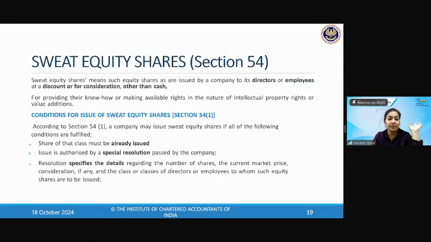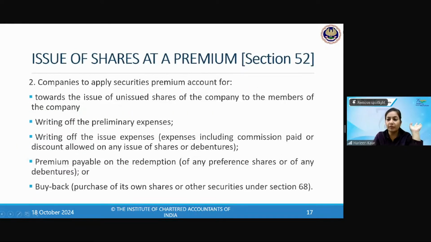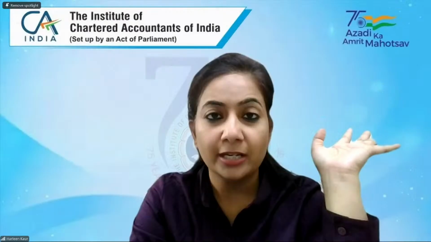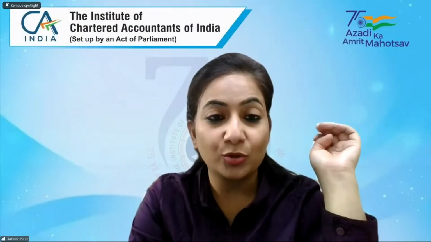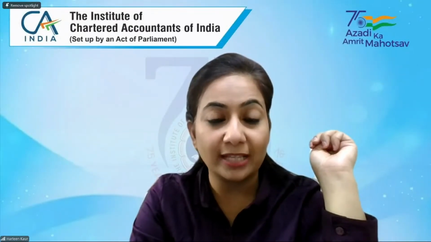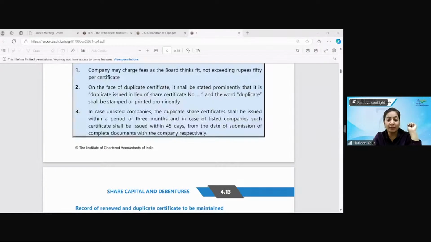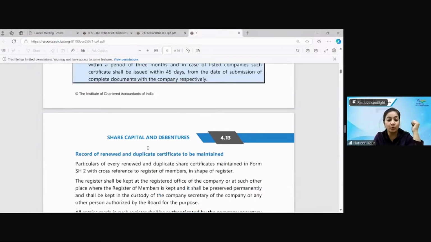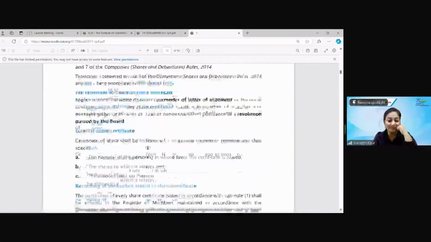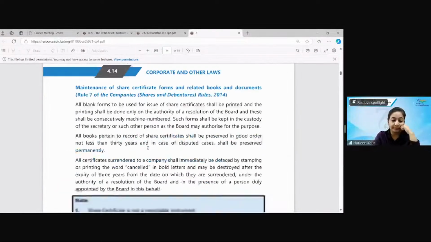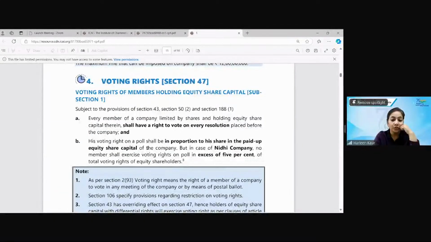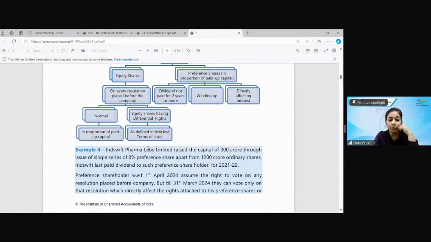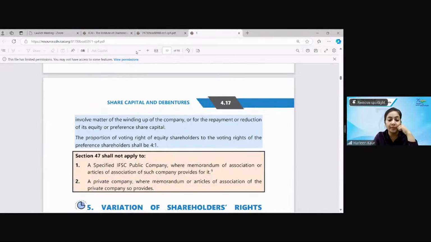Now comes your favorite section. After 52, we have done. So what is 53? Oh my God, we have left section 53. So again, it's time to go to the study material, because that is how we keep referring to the study material. So voting rights, section 47. I hope no doubt in voting rights now. Pari passu also explained to you.